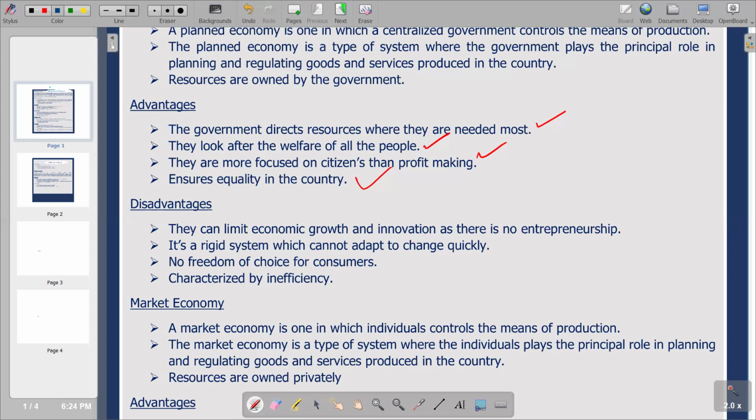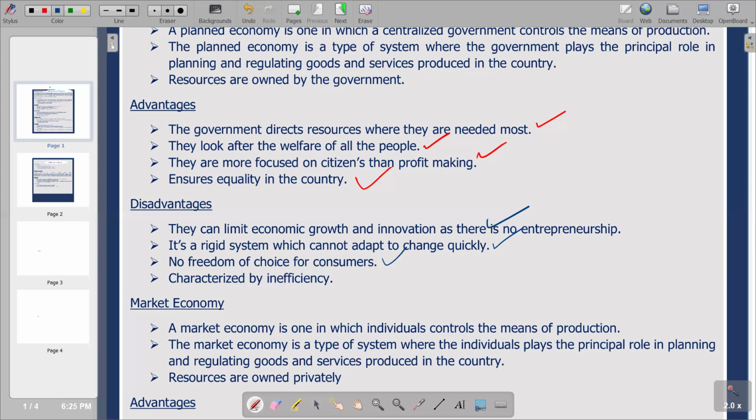So in that sense, we are going to have a reduction in economic growth. So that is the first point that we have. So second point, it's a rigid system which cannot adapt to change quickly. So remember, this is being done by the book. The government is a sole controller. So obviously, there is bound to be rigidity in the operation systems.